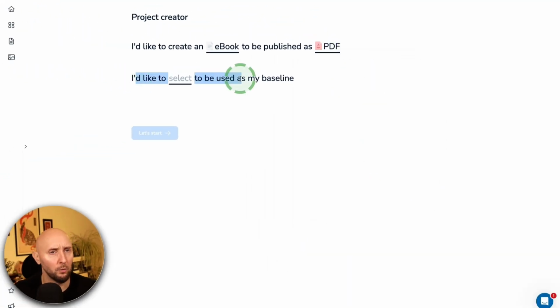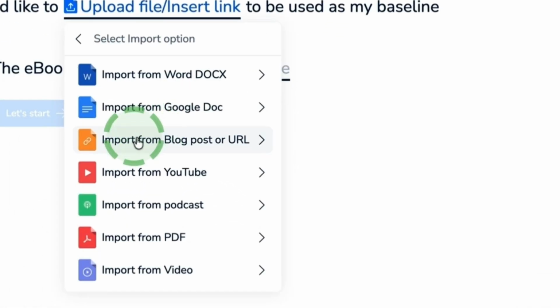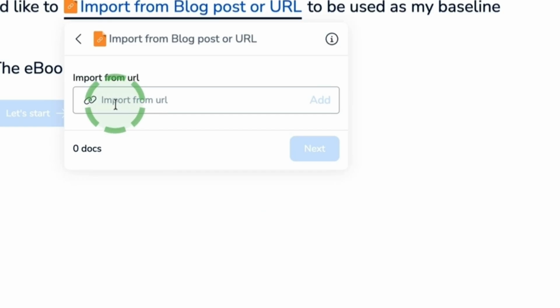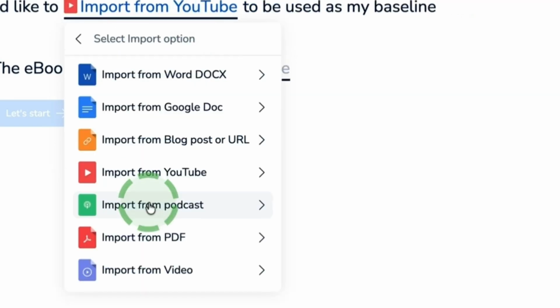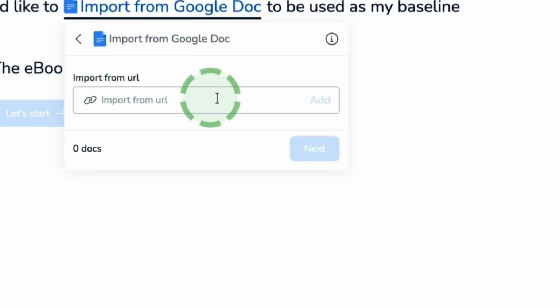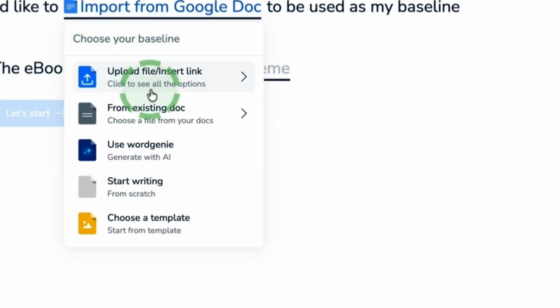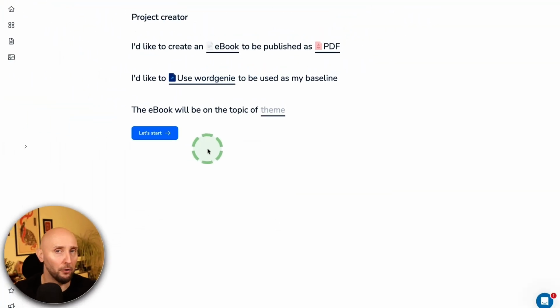And now here, Designer wants to know what you want to use for your baseline. So I select from the options. If I wanted to convert a blog post into an ebook, I can select this option and enter the URL of my blog post. Designer will then pull the content in and turn it into an ebook. Alternatively, I can do the same thing with a YouTube video right here, or also a podcast, or even any other kind of video as well. Or if I have content pre-written in like a Google Doc or Word doc, I can also import that content right here too. However, the option I'm going to use is this one right here. This is Designer's own AI writing tool that will write the entire content of our ebook for us.